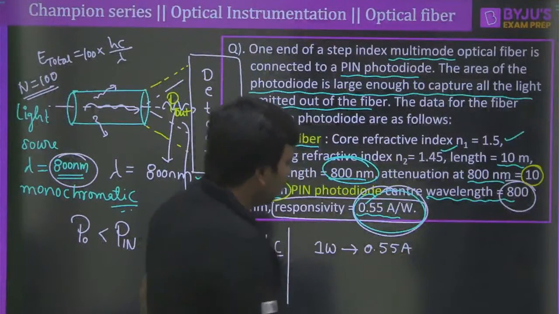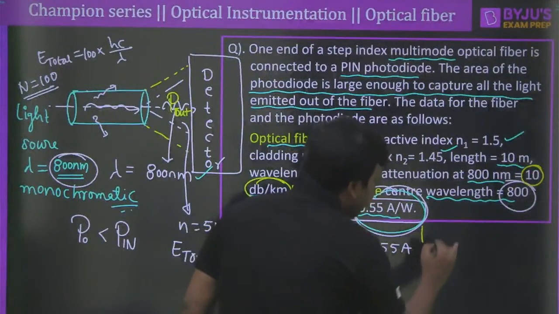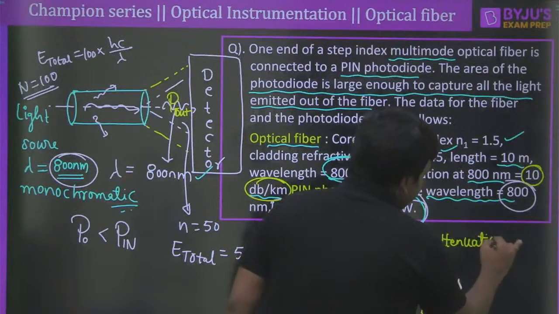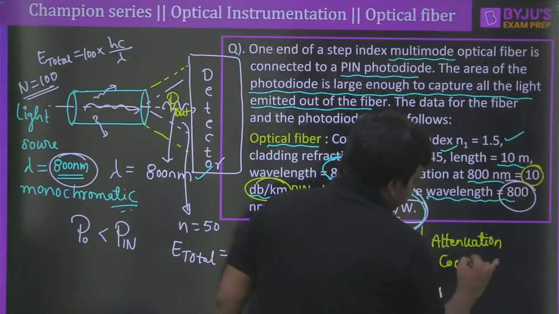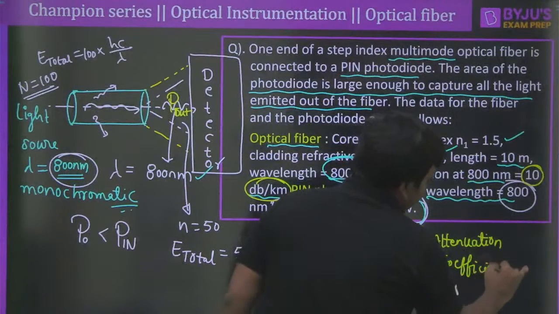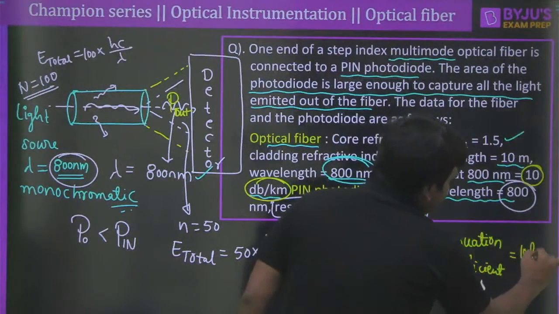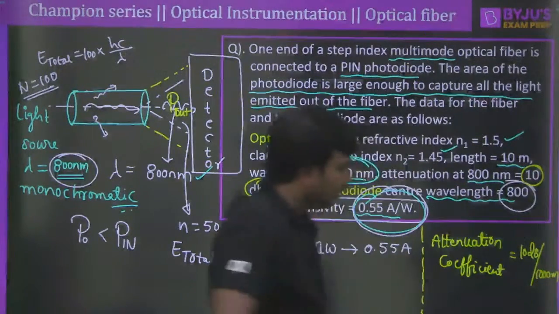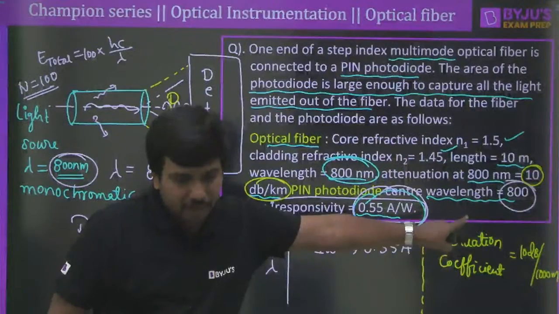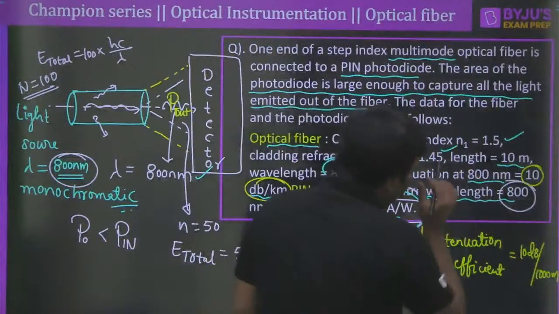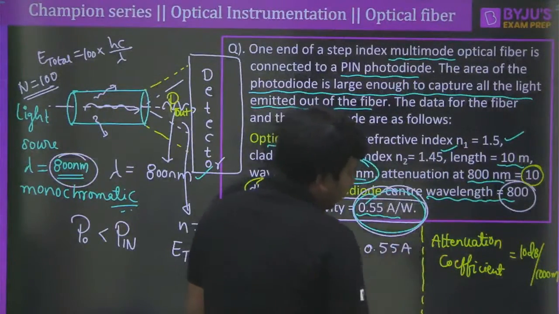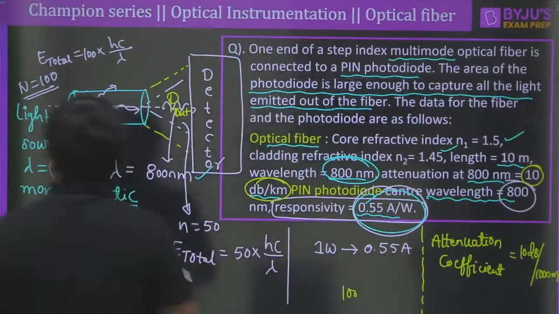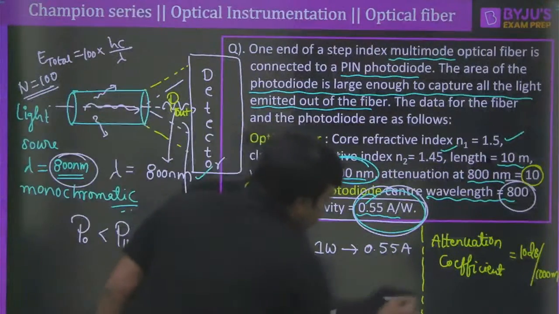So the attenuation coefficient is 10 dB per kilometer. That means 10 dB for 1000 meters. That is the meaning of that. Correct? 10 dB per 1000 meters. But for 10 meters, how much will it be? So let me write down for 1000 meters. It is very easy from the given logic here.